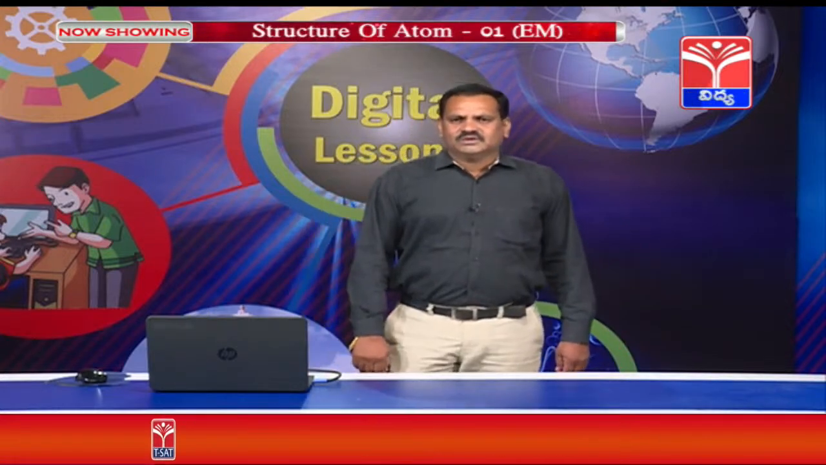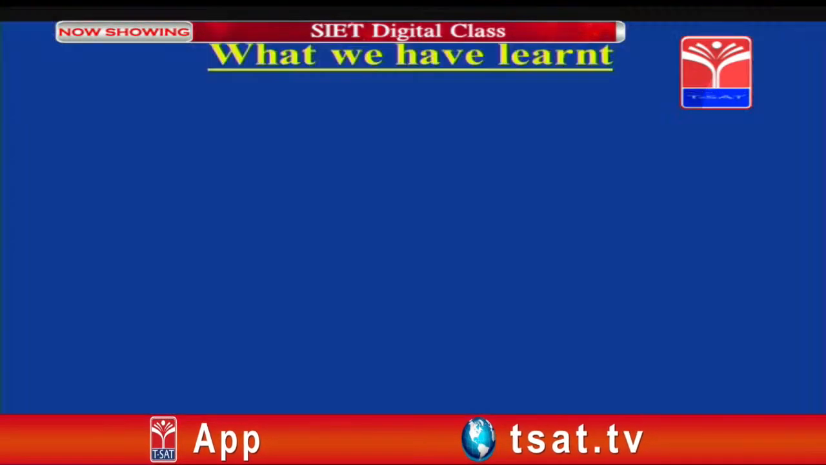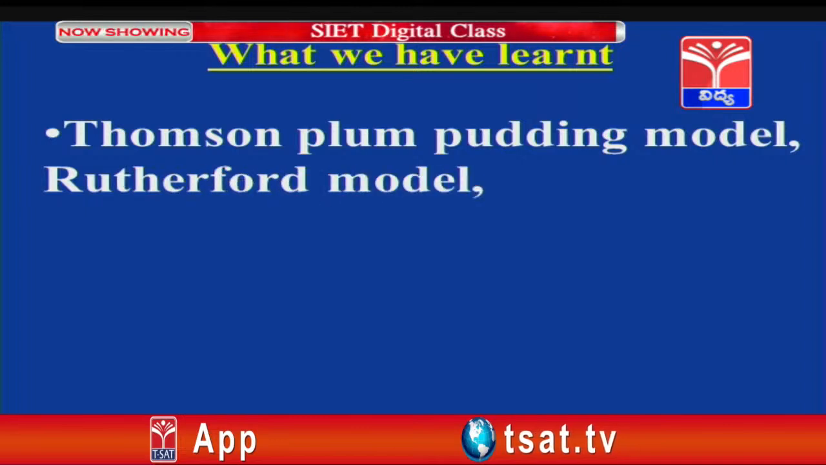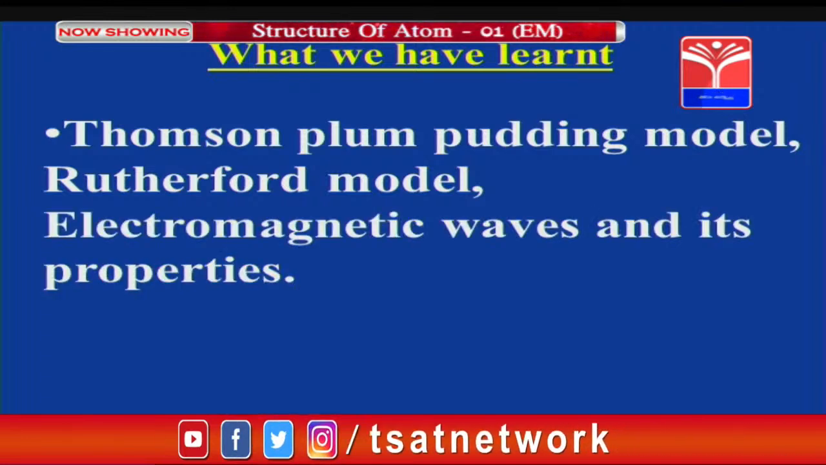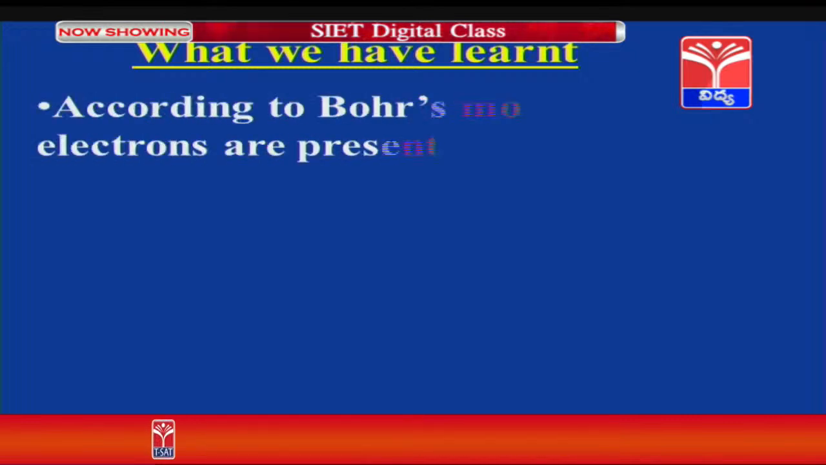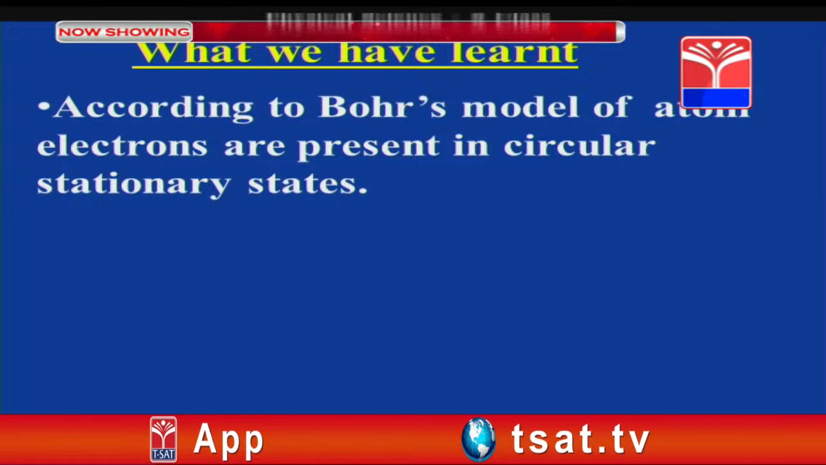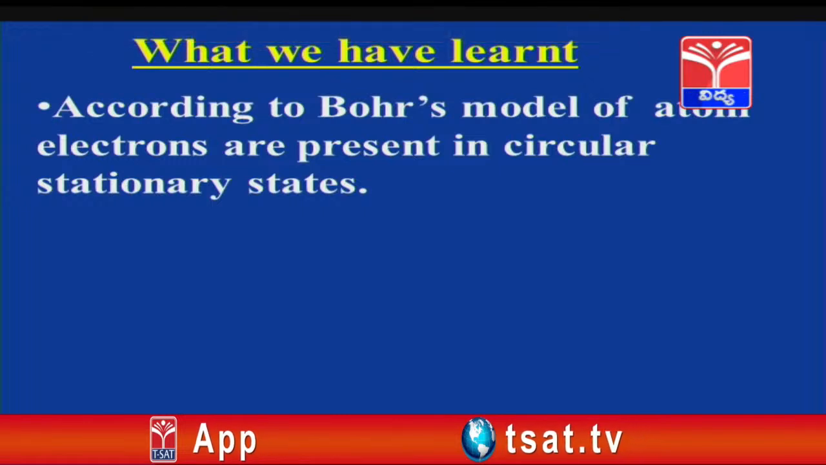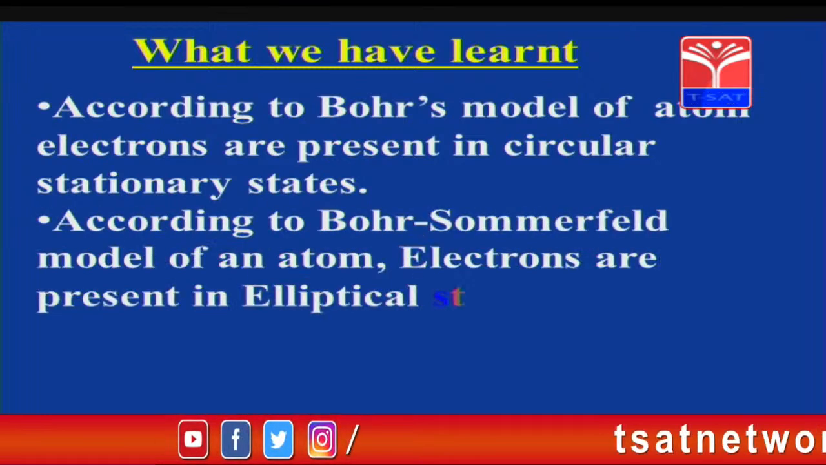Let us revise what we have studied in today's class. We have studied the Thomson plum pudding model and the Rutherford model, and also studied electromagnetic waves and their properties. We studied the Bohr atomic model, and according to the Bohr model, electrons are present in circular stationary states, and according to the Bohr-Sommerfeld model, electrons are present in elliptical stationary states.